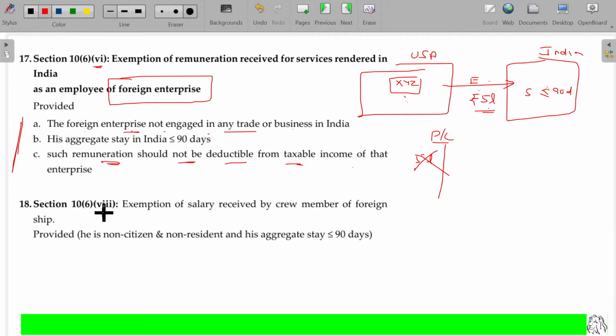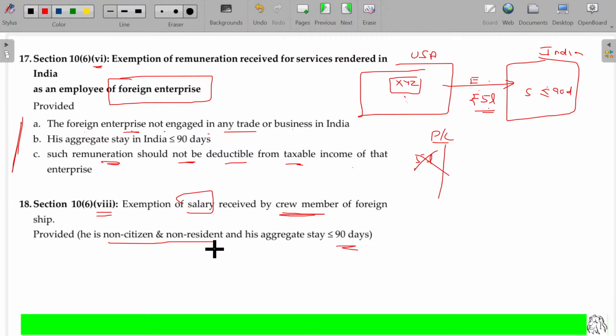Section 10, clause 6, sub-clause 7, 8: exemption of salary received by a crew member of a foreign ship. Provided he is a non-citizen, non-resident, and his aggregate stay is within 90 days. As you know, crew members of an Indian ship visit foreign countries now and then. He will be working on the ship, traveling country to country on voyages, so there will be lots of travel.